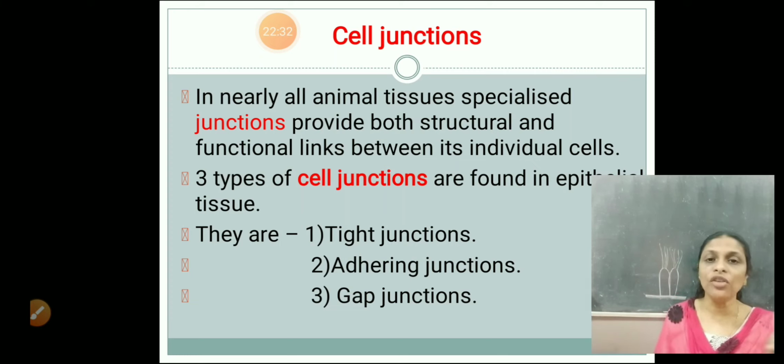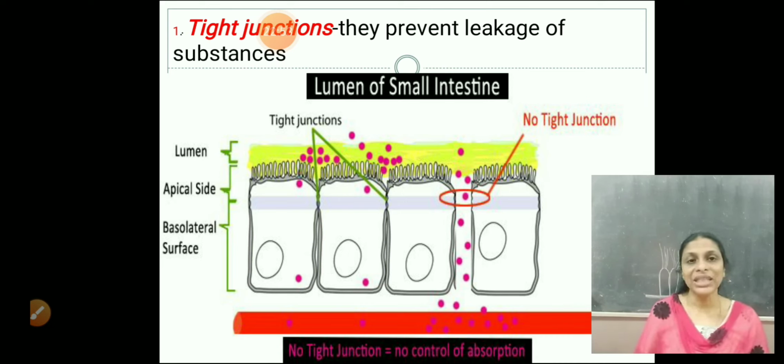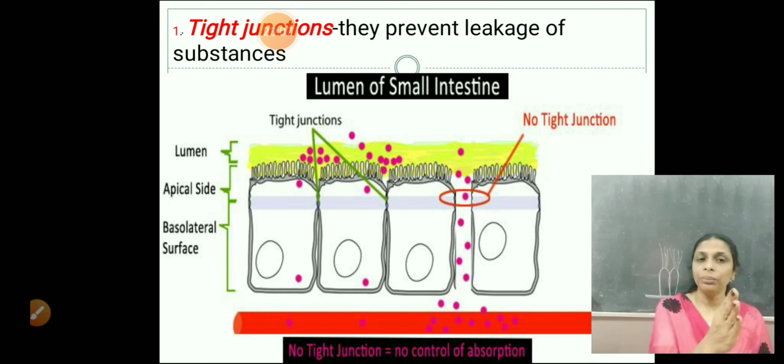Tight junctions. What's the meaning of a tight junction? A tight junction is the junction where the cells are very compactly packed and there is no gap between them. They prevent leakage of substances. No substances will be allowed to come in or go out. Such a junction is called a tight junction. Here you can see in the picture given there, the first three cells have no gap, that is tight junction. And between the 3rd cell and the 4th cell, you can see a small gap, that is a gap junction, right?